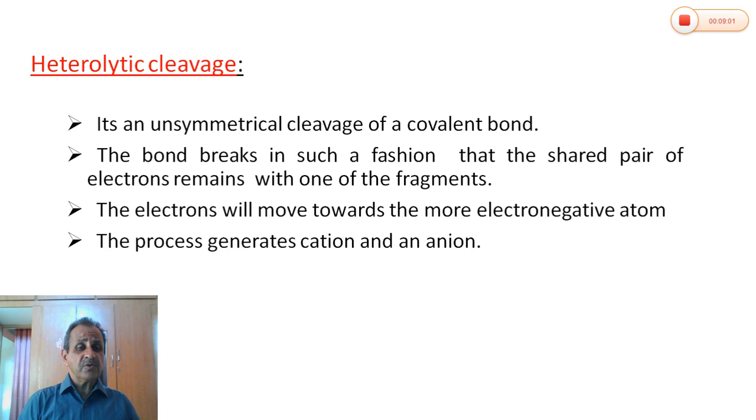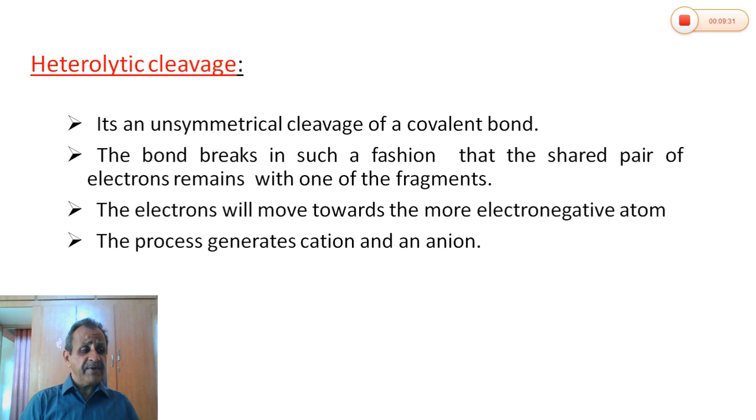Now let us go to the second type of bond cleavage, heterolytic bond cleavage. In this type of bond cleavage, the bond is broken unsymmetrically such that both shared electrons are shifted to one atom and no electron on the other atom. This results in the formation of ions.